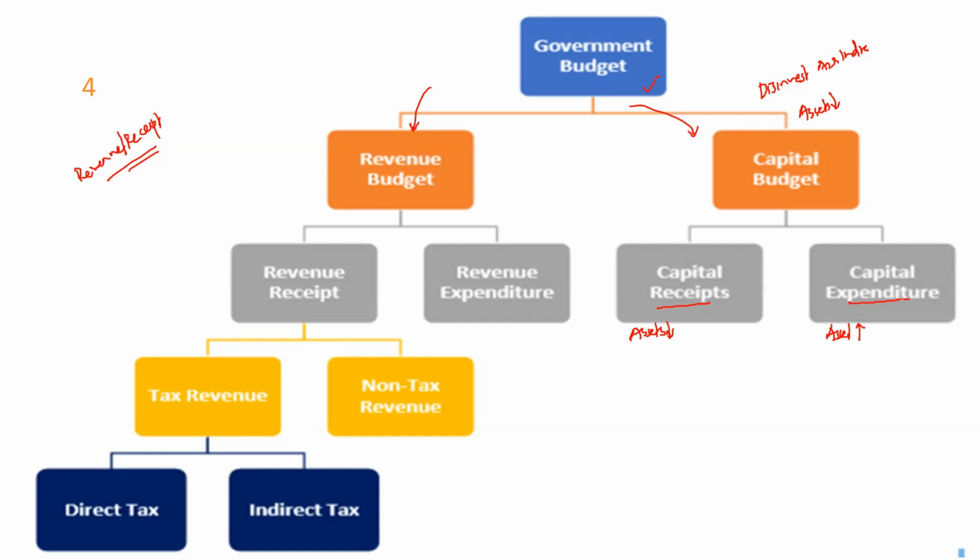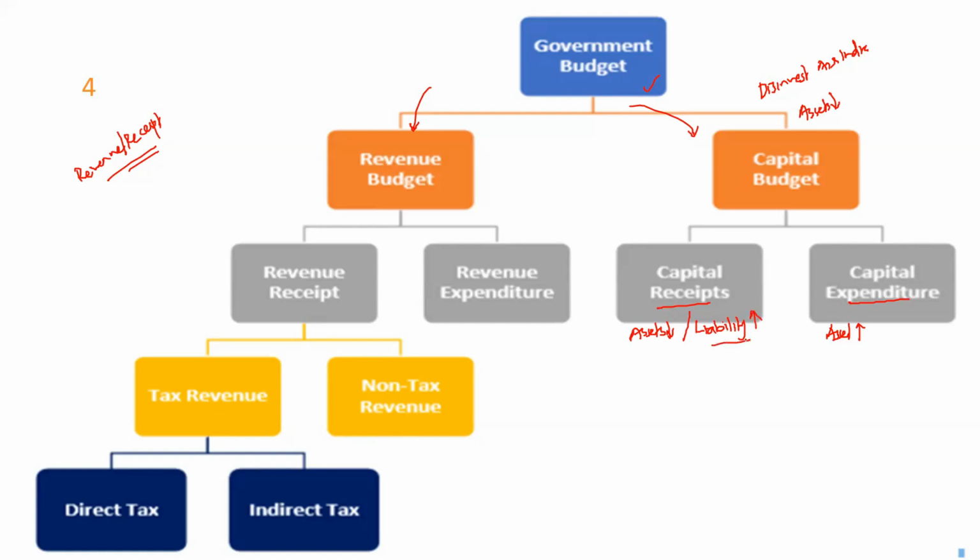A different example could be, let's assume the government is taking a loan from somewhere. Let's take the Indian government taking a loan from the World Bank. Any loan that you have taken is a liability. So if you take a loan, your liabilities increase.